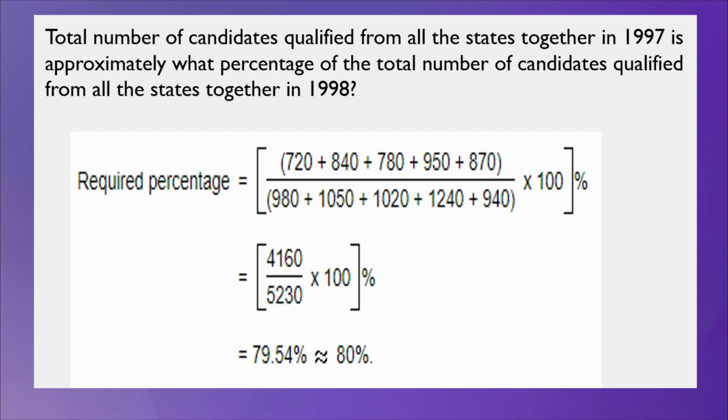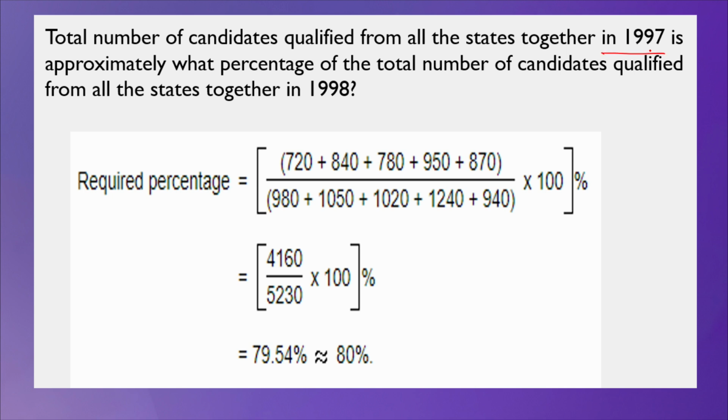The question is: the total number of candidates qualified from all the states together in 1997 is approximately what percentage of the total number of candidates qualified from all the states together in 1998? So, the given information is the total number qualified from all the states together in 1997.